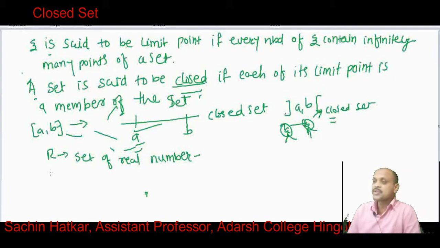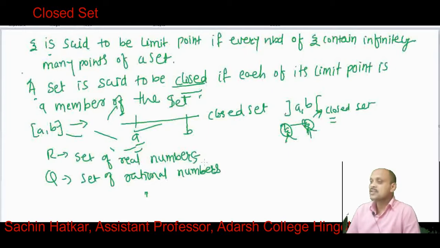The set Q, the set of rational numbers, is not a closed set. What are the limit points of the set of rational numbers? The limit points are rational as well as irrational numbers.